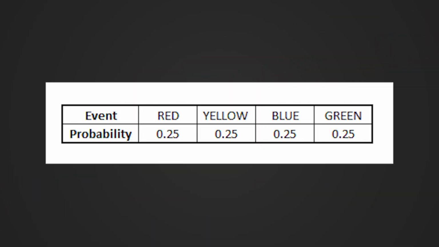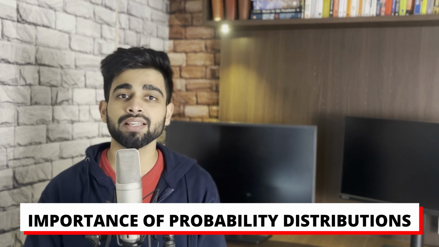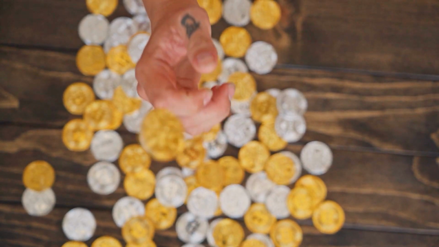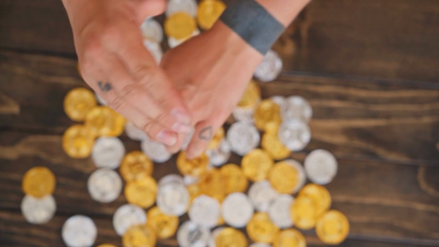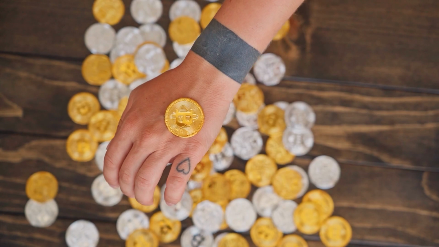So, eventually, you will get a table with different events like red, yellow, blue, and green, and the probabilities, which is 1 by 4 for all of the colors. Now, let's discuss in brief the importance of probability distributions in real world scenarios. Consider the case of coin toss. When we toss a coin, there's a 50% chance of getting heads and 50% chance of getting tails. The probabilities of these outcomes form a probability distribution.